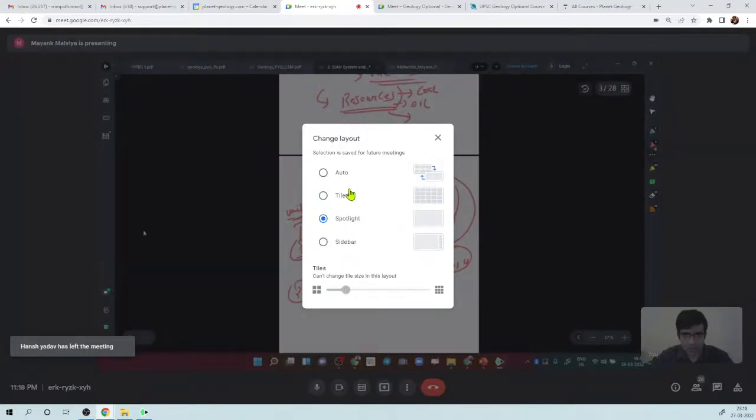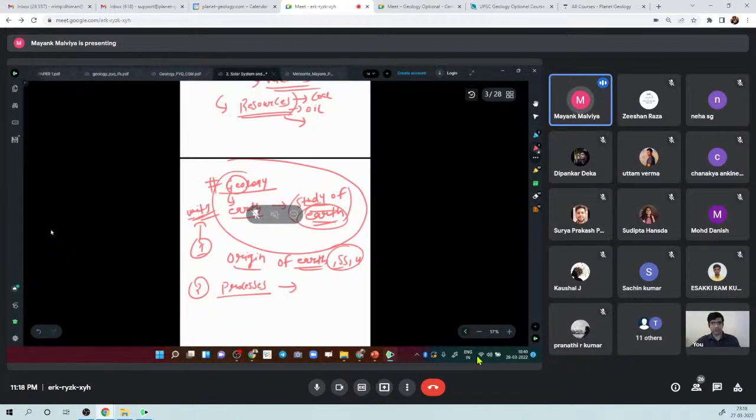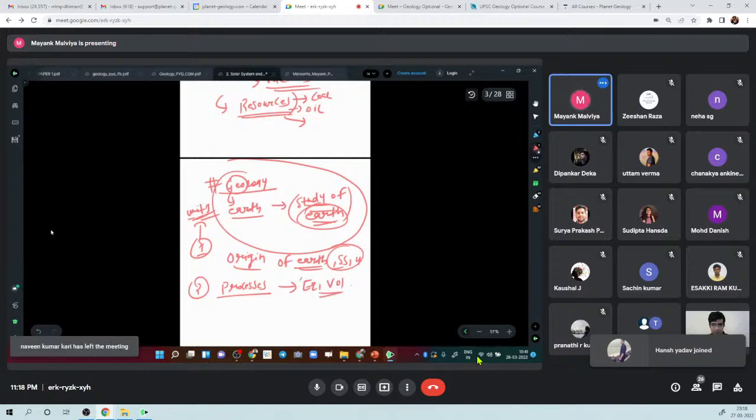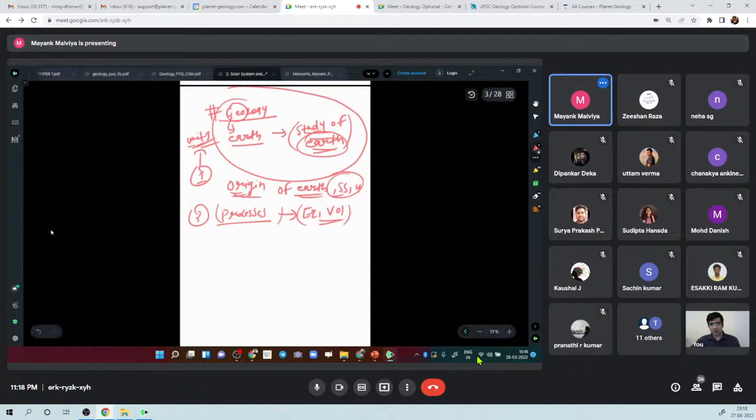Now, what are the features? What are the processes which happen on planet Earth? There are a lot of events like earthquakes, volcanoes. All these things happen on Earth, so we study about them. This is also part of unit 1 of our syllabus. After that, what else do we study? Now we know how Earth originated, what we saw on Earth. Then we can see what the landforms on the Earth are. There are mountains, there are rivers.